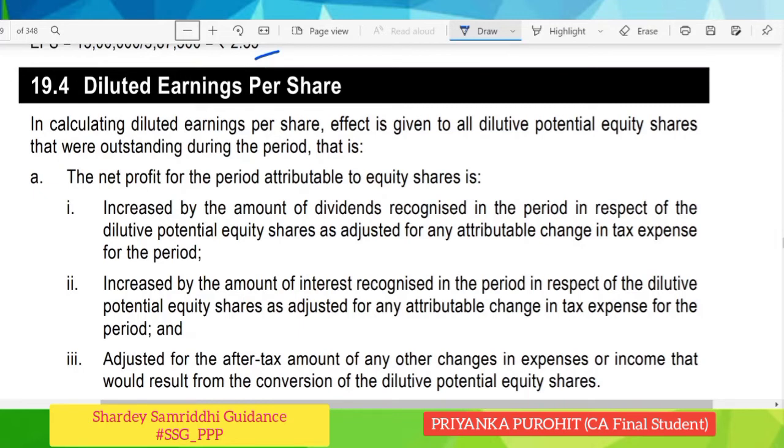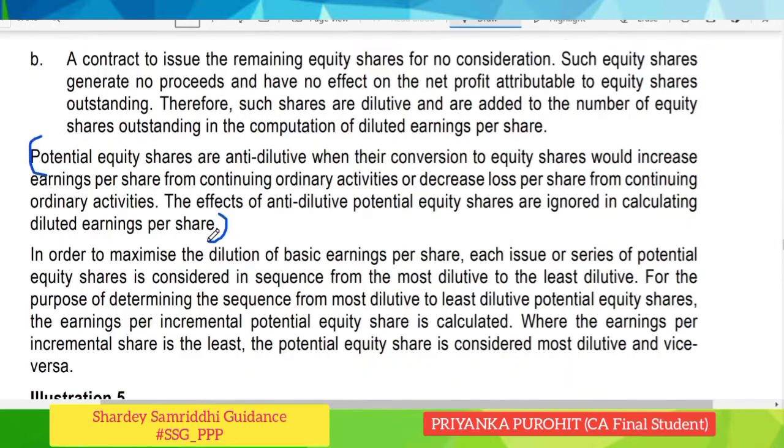So for the purpose of calculating diluted earning per share, the net profit or loss for the period attributable to equity shareholders and the weighted average number of shares outstanding during the period should be adjusted for the effects of all dilutive potential equity shares. So we will first know what are these dilutive or potential equity shares. Some examples are conversion of debentures into equity shares, conversion of preference shares into equity shares, conversion of term loan into equity shares. Also, issue of ESOPs is also a dilutive potential equity share.